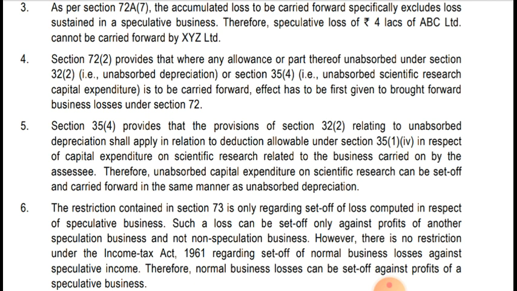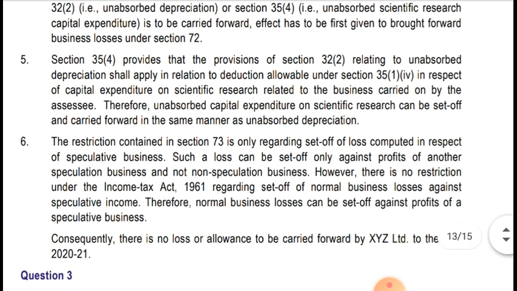Now moving to note number 6, which is the last note of this question. The restriction contained in section 73 is only regarding set off of losses computed in respect of speculative business. Such a loss can be set off only against profit of another speculative business and not non-speculative business.